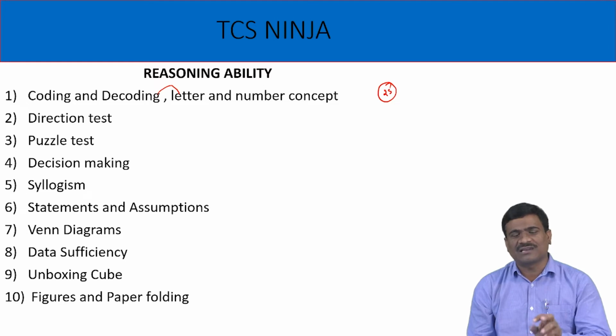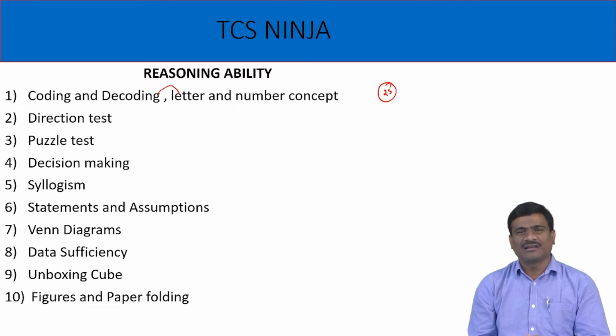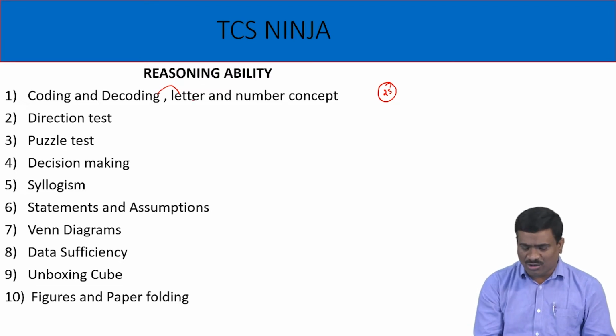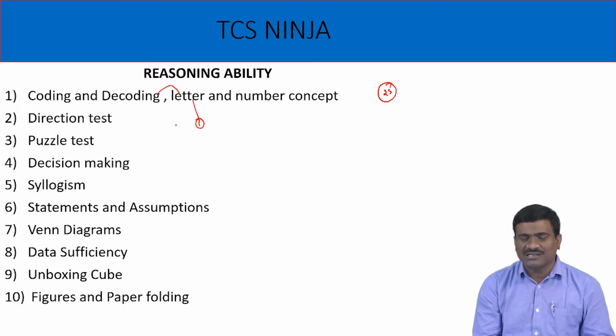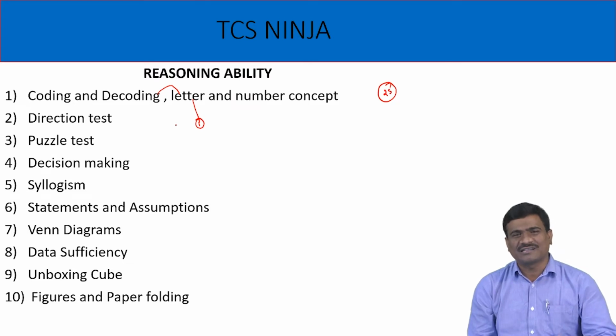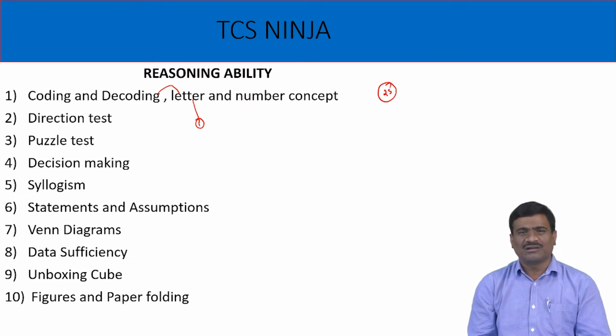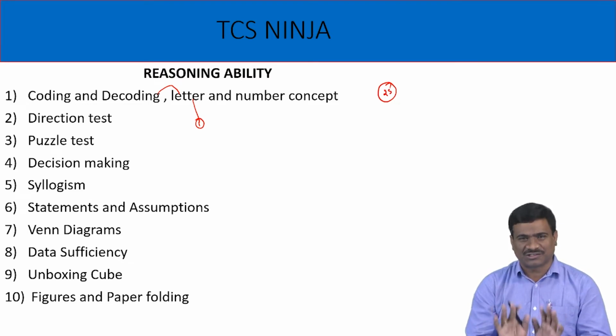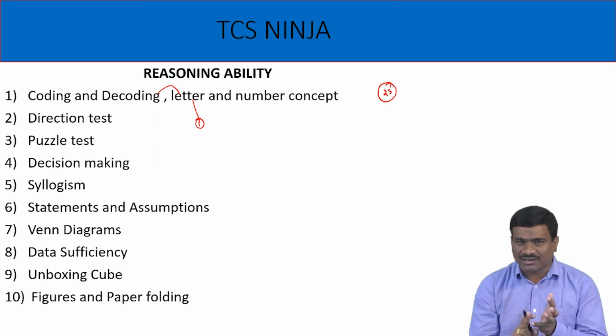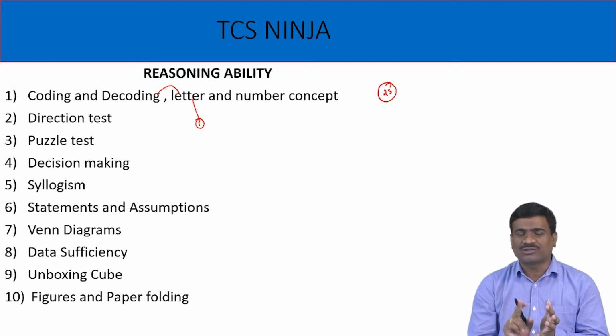In letter concept, subtopics: number 1, letter series, number 2, letter classification, number 3, letter analogy. These chapters depend only on alphabetical letters in English. Either check the difference concept or check the multiplication concept.